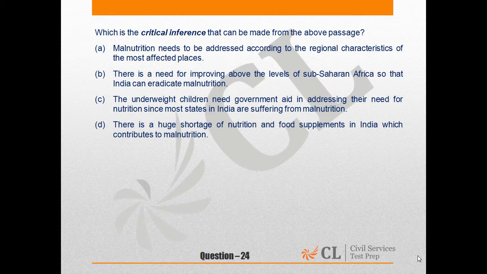And they have also mentioned that these areas account for 80% of the malnutrition cases. Hence, addressing them locally is a critical step. That makes sense for us. A should be the correct answer.